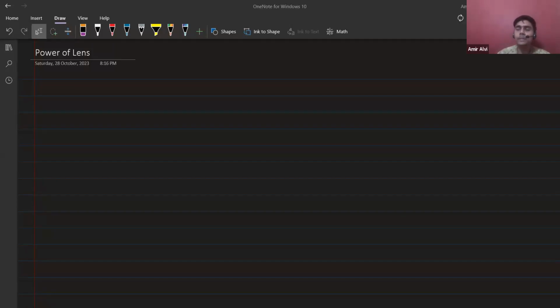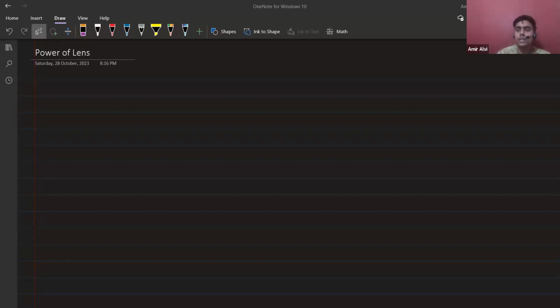You might have a convex lens or a concave lens. Two types of lens are used by humans. Two types of eye defects are there: hypermetropia and myopia.